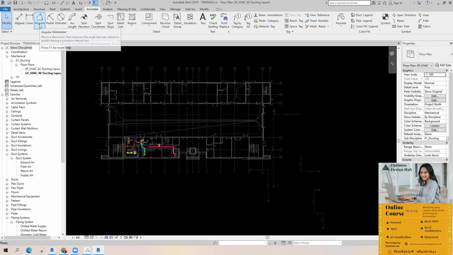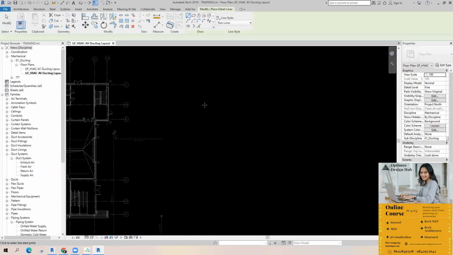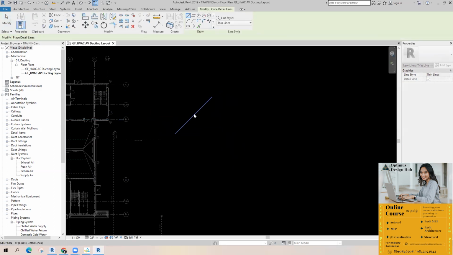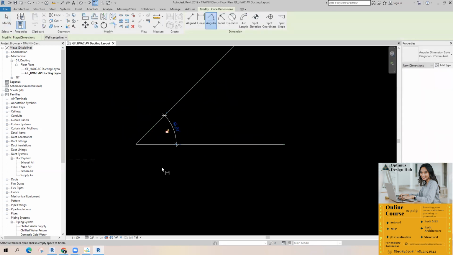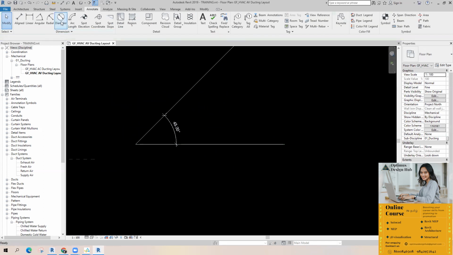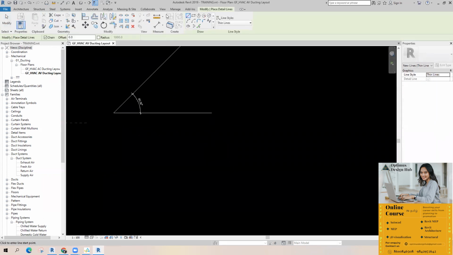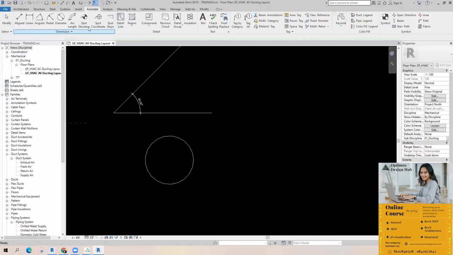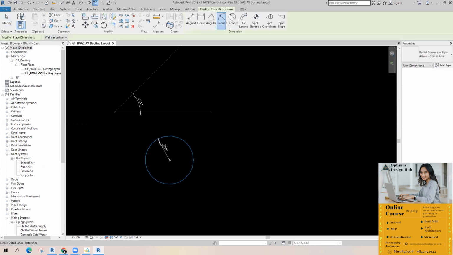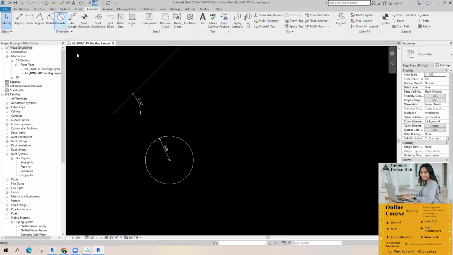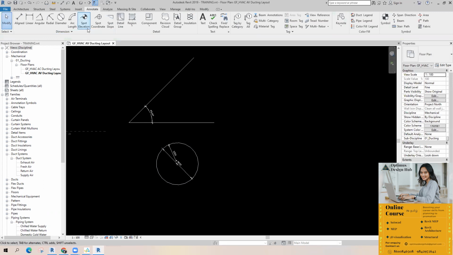Okay, then angular dimension. Now the angular dimension, suppose we have an object like this. If you want to take the angle, you can use this. Okay, radius, diameter, all these just try this one. That's it. Just pick it, that's enough. Okay, diameter and all. Then spot dimension.